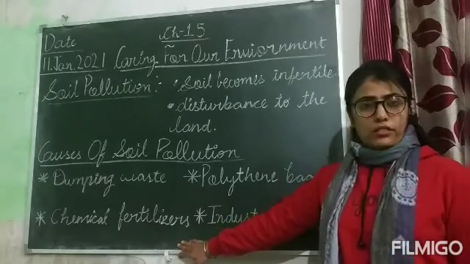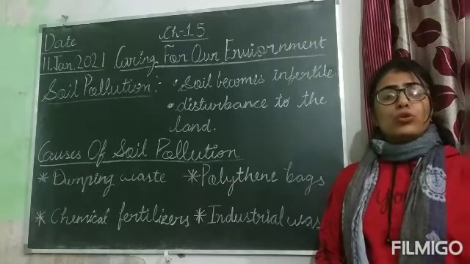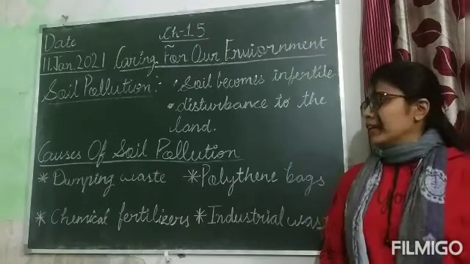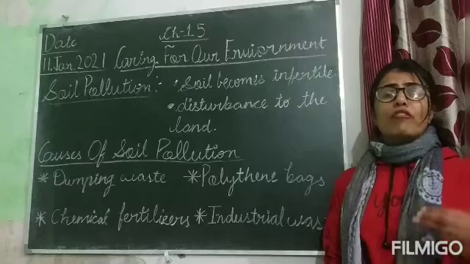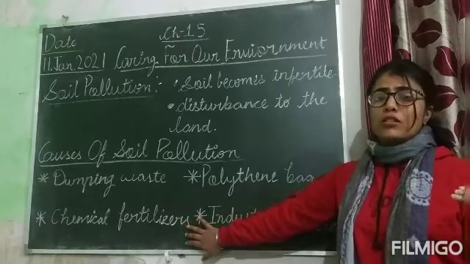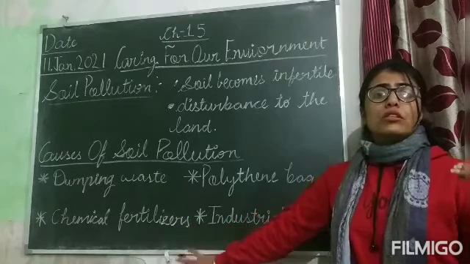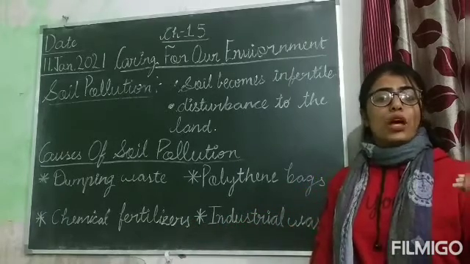Chemical fertilizers. Overuse of chemical fertilizers to grow crops by farmers degrades the fertility of soil, and we face soil pollution because of the use of chemical fertilizers. So we should use natural fertilizers to grow the crops.